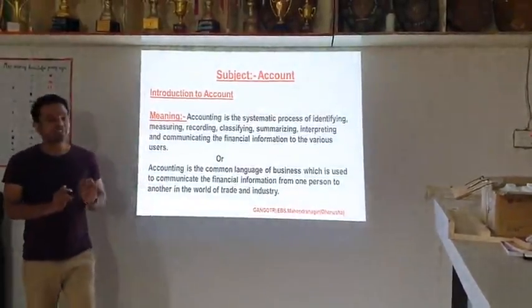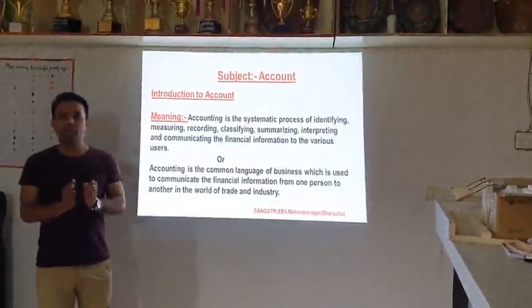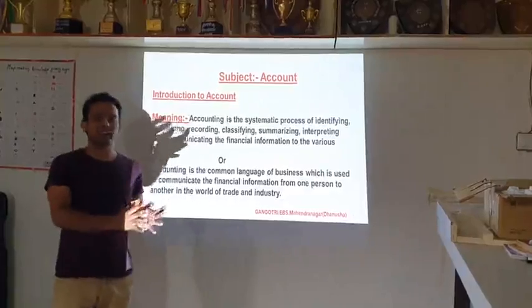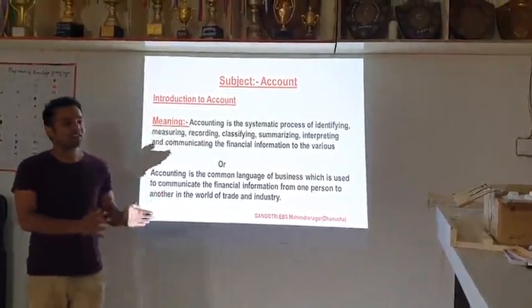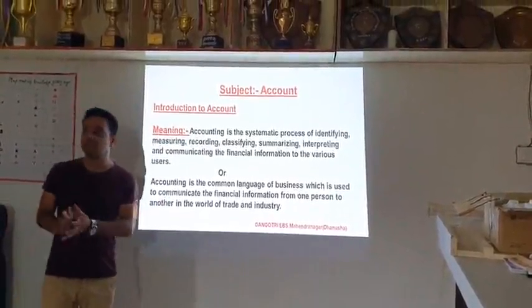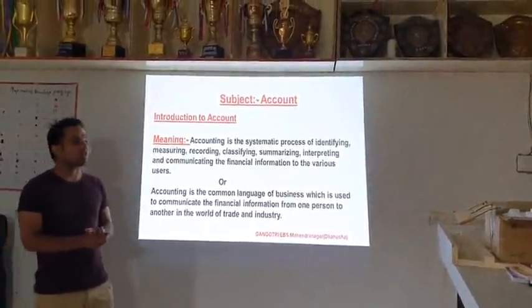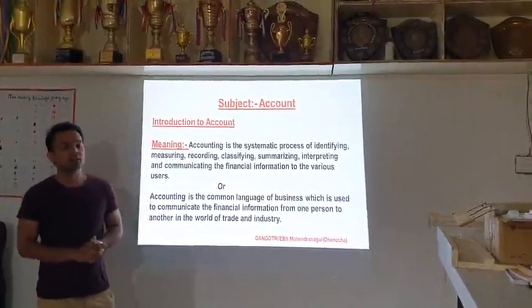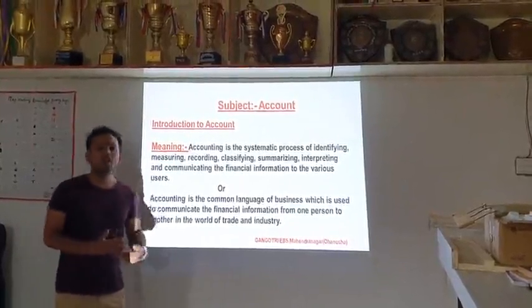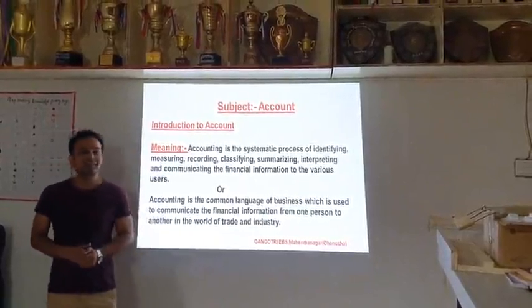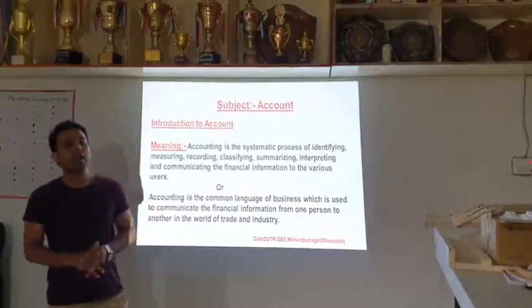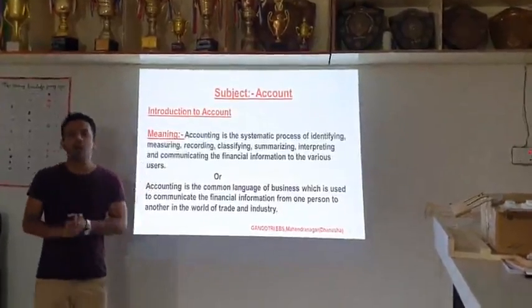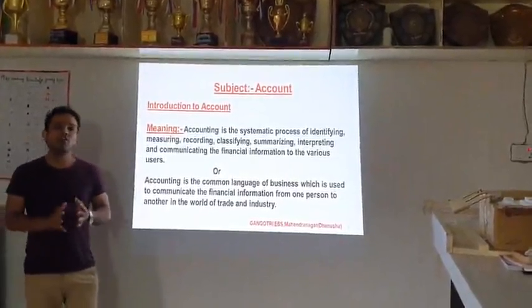Identifying, the first step is identifying. So accounting helps to identify the financial transaction, which one is a financial transaction and which is not. Suppose if we purchase goods for the business purpose, that is a financial transaction for the business. But if we pay the personal expenses of the owner, like paying the electricity bill of the owner, that is not a financial transaction for the business.